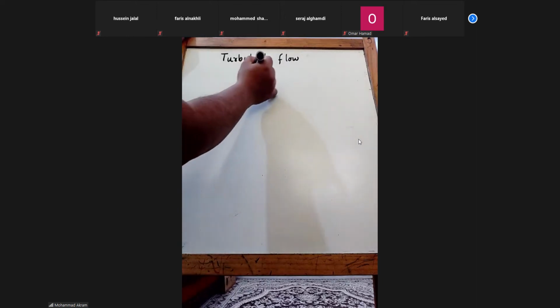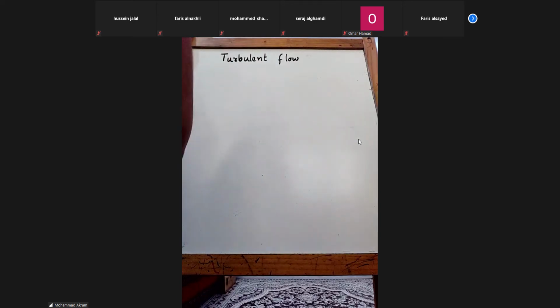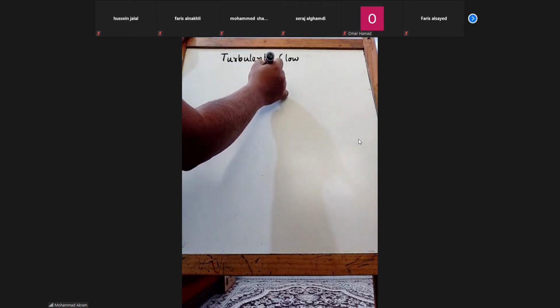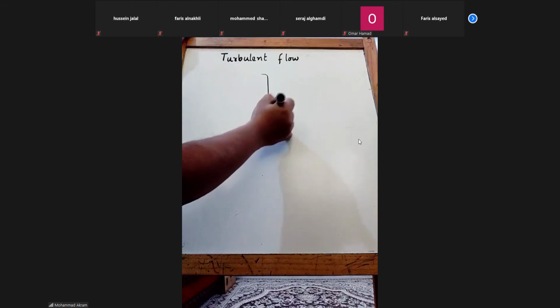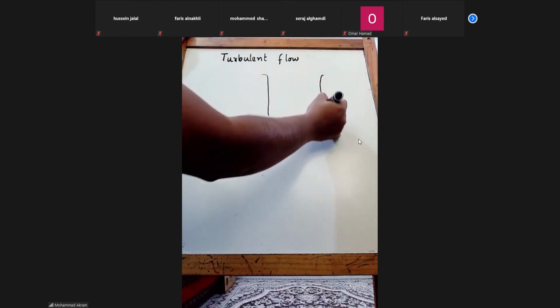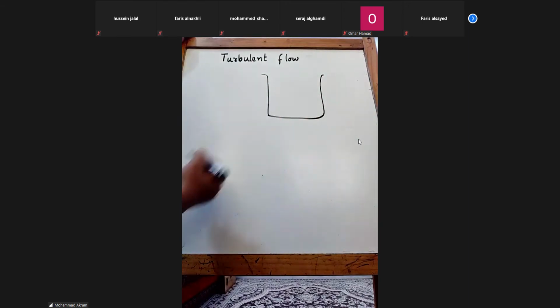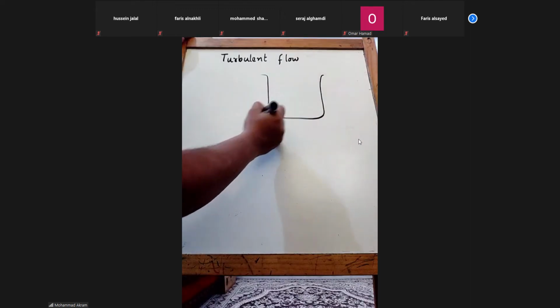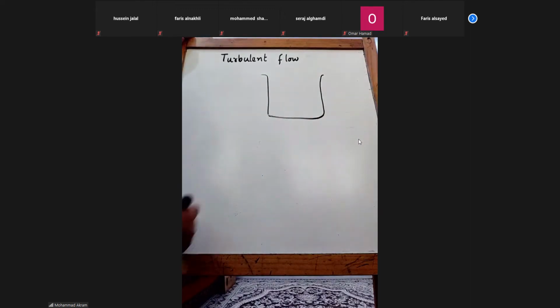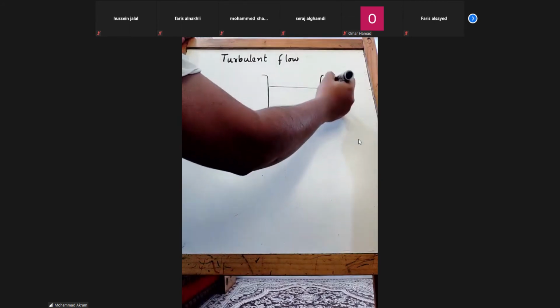There is an apparatus to check at what velocity or at what conditions the flow becomes turbulent or laminar.